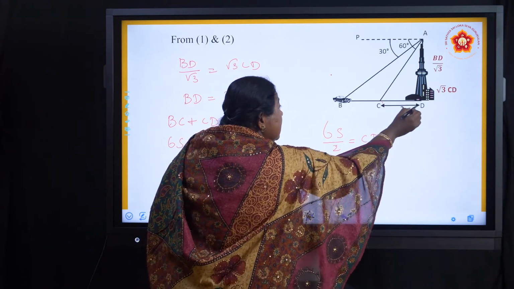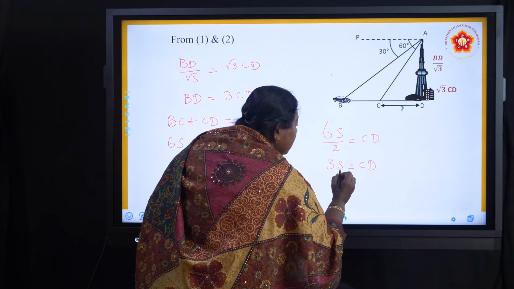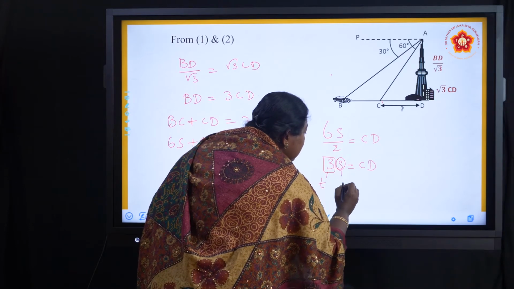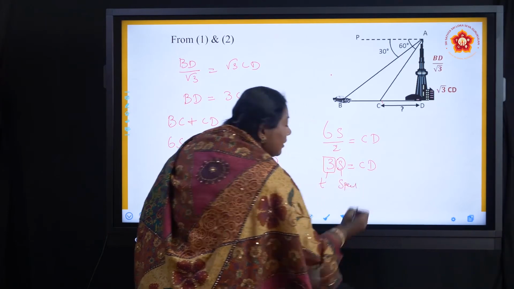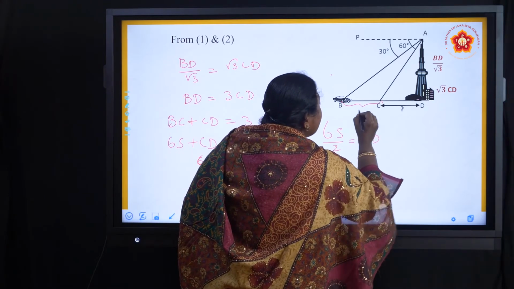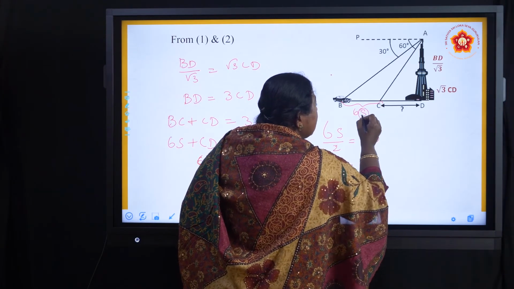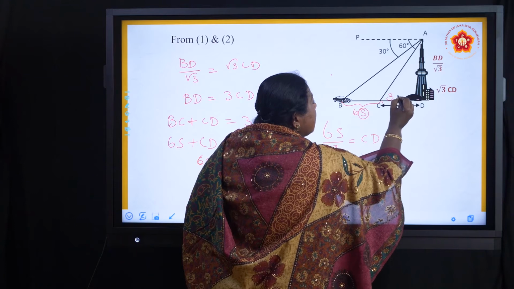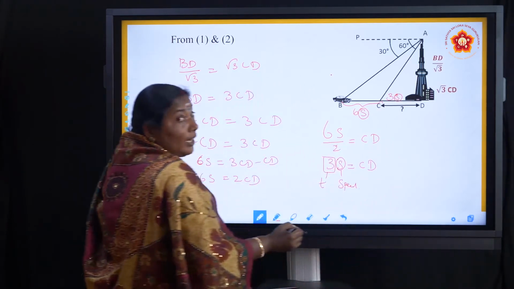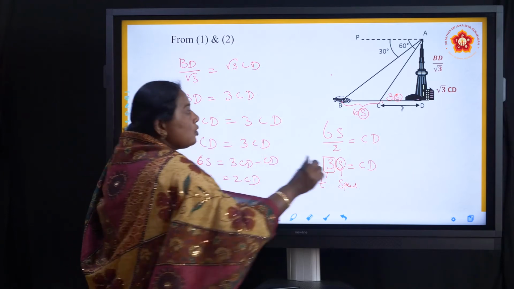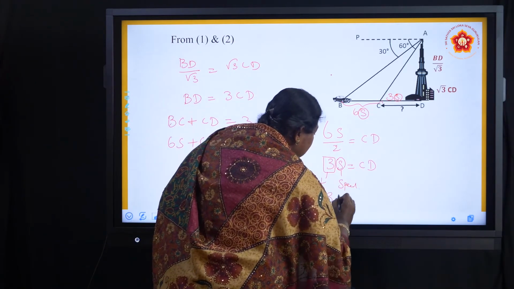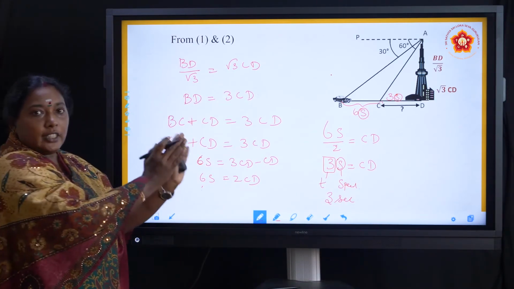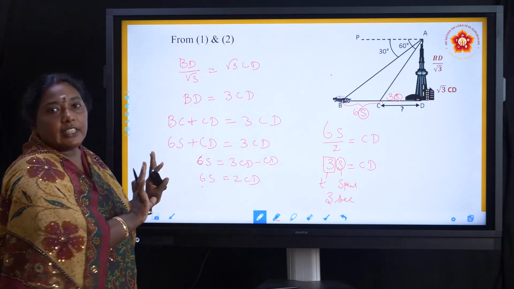That means the distance traveled is given in time and speed. So the 3 belongs to the time and S is speed, right? So BC they have given is 6 seconds and speed, and this is 3 seconds and speed. Now what they have asked us to find is the time. So it is 3 seconds. Understood? I think you understood. Just draw the triangles, compare, we will get the answer.